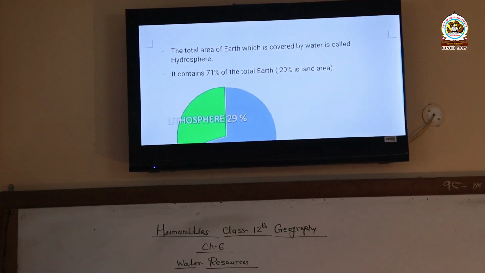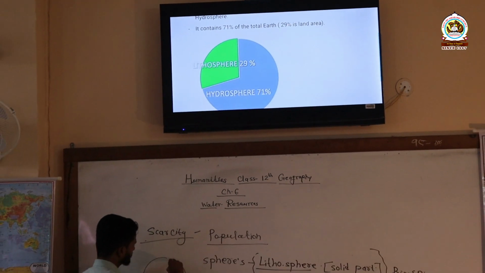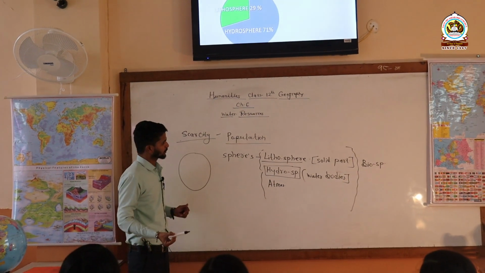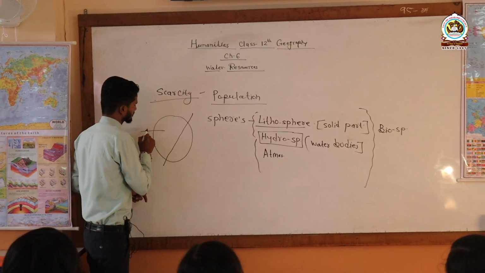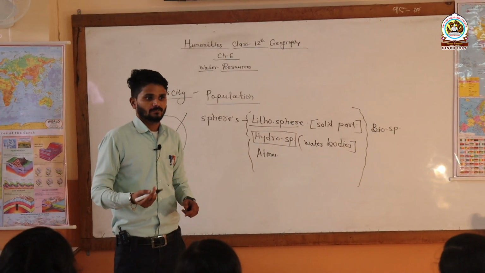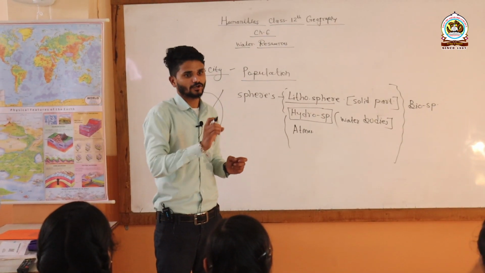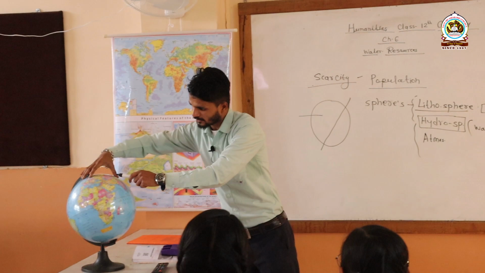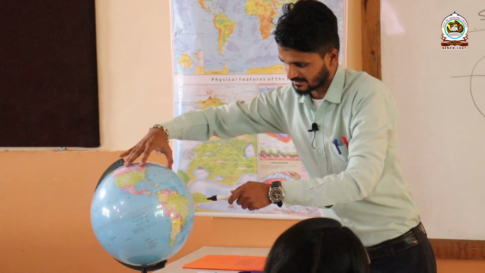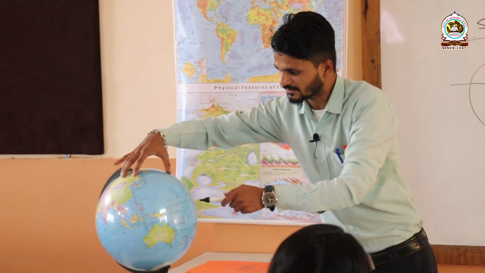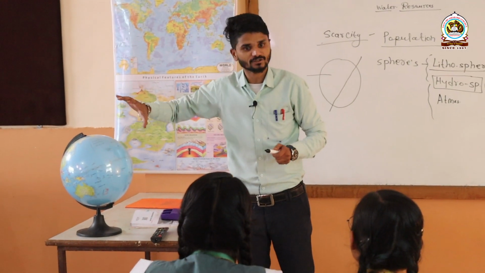Okay, already we have covered it. Next, you have to see this point. If we talk about the complete part of the earth, we already know that hydrosphere and lithosphere. So the maximum part of the earth is covered by what? Maximum part of the earth is covered by the water bodies. As you can see here, this is the solid portion of the earth where different continents are there. And this blue color is the part of the earth which is covered by the water bodies. Are you getting it? So actually we have to discuss these water bodies.